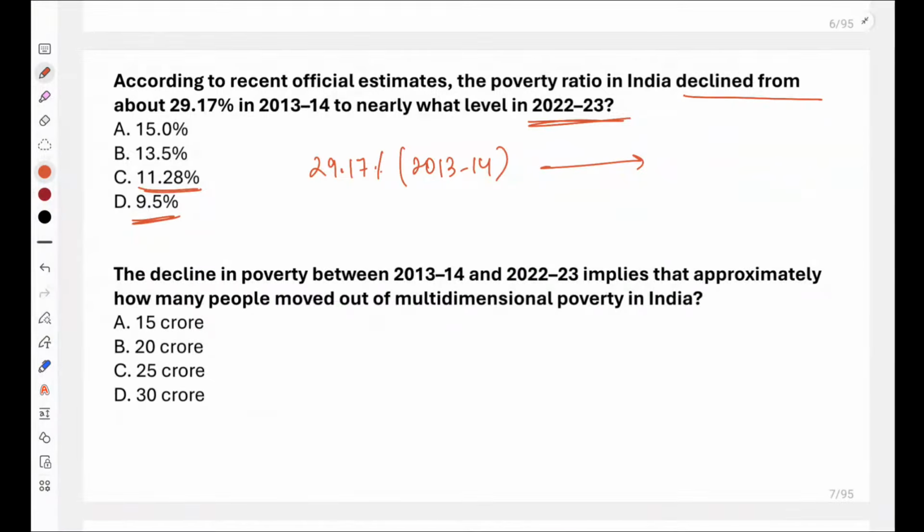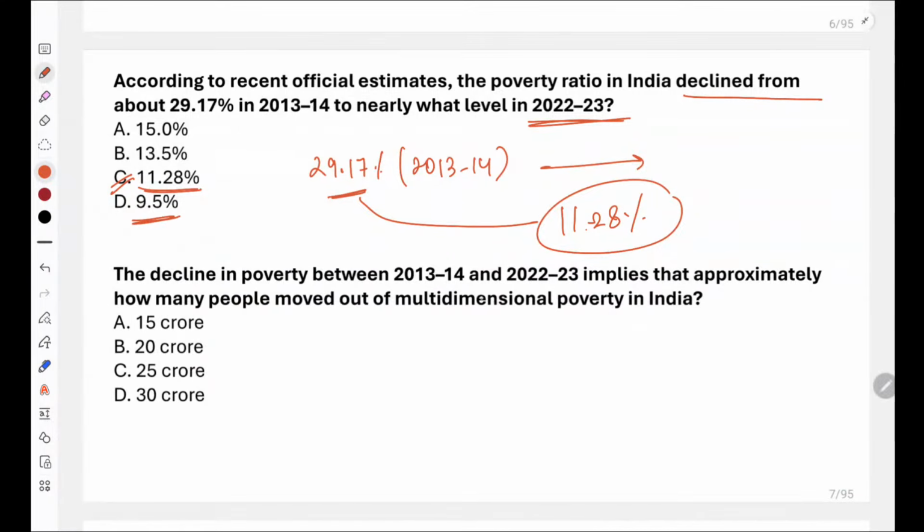Everyone is giving me the B, the correct answer, but B is not correct. B is not correct, Sagar, Namrata, Dibyaranjan, Ajay. The correct answer is C, that is 11.28%. So poverty ratio has declined from 29.17% to 11.28%. So keep this in mind that poverty ratio has declined to 11.2%.